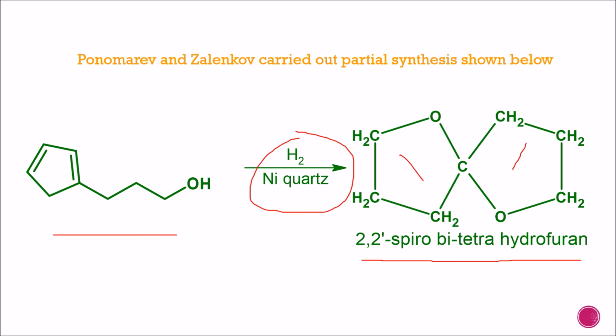Both the rings are again perpendicular to each other. Due to that, this structure has absence of plane of symmetry, and due to absence of plane of symmetry, this structure is an optically active structure. So this is all about stereochemistry of spirans.